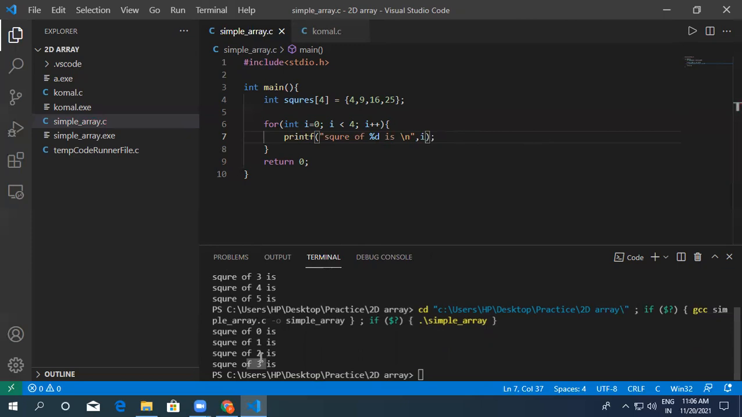square of 0, 1, 2, 3. Do you know guys where this 0 1 2 3 is coming from? This i is increasing every time i plus plus is there. So the first time it is 0, then the second time this loop will run again. This time it will be 1, then the third time it will be 2, the fourth time it will be 3. Okay, so we will use.